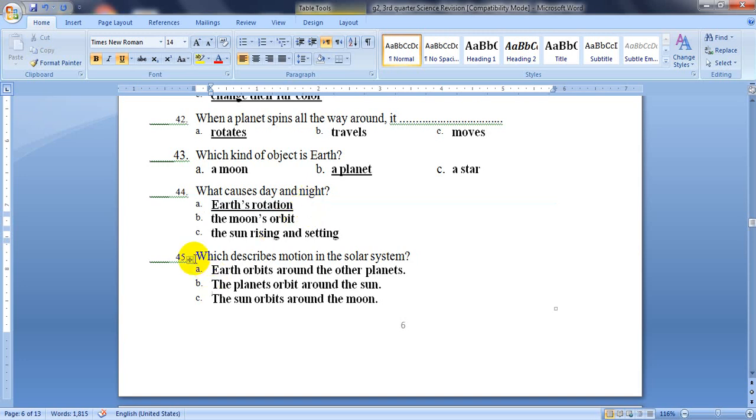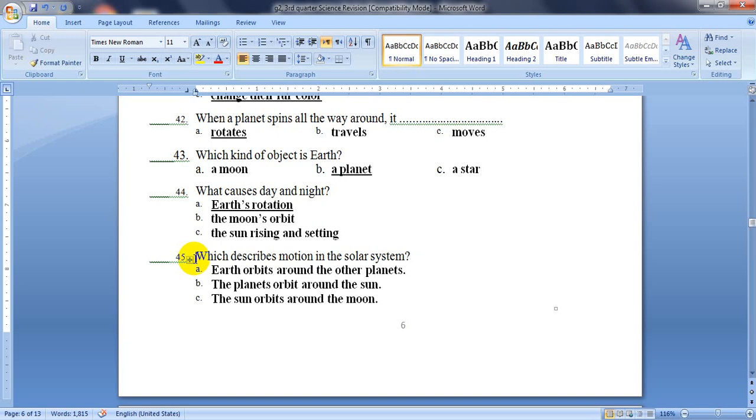The next question, number 45. Which describes motion in the solar system? Do you remember what the solar system is? It is the sun in the center, and around the sun there are 8 planets and planets' moons. The motion in the solar system is described by: the planets orbit around the sun.